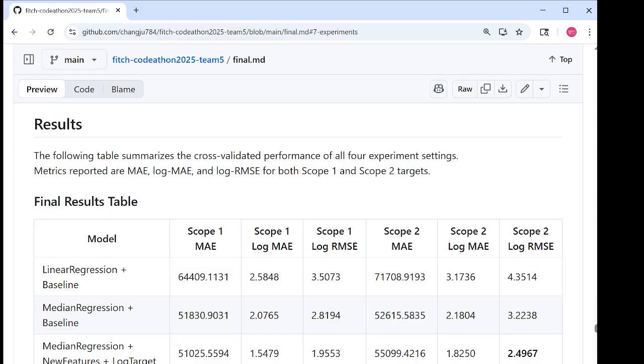The best model we have achieved so far was CatBoost. We went from a Scope 1 MAE of 64K to 50K, and a Scope 2 MAE from 71K to 52K, which is about a 22 to 27% improvement, implying pretty solid improvements considering the business impact we mentioned earlier.